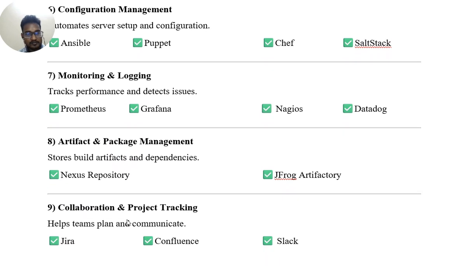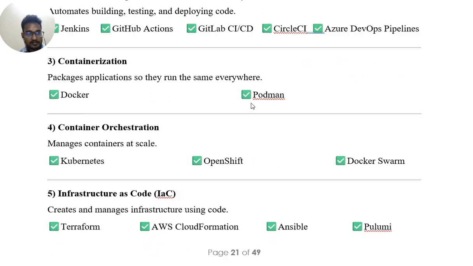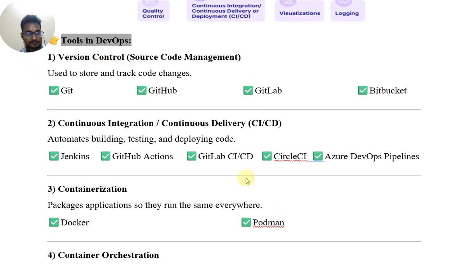Artifact and package management stores build artifacts and dependencies. Tools include Nexus, JFrog Artifactory. Ninth is collaboration and project tracking. Collaboration and project tracking helps teams plan and communicate. These tools are used: Jira and Confluence. These are the tools used in DevOps.